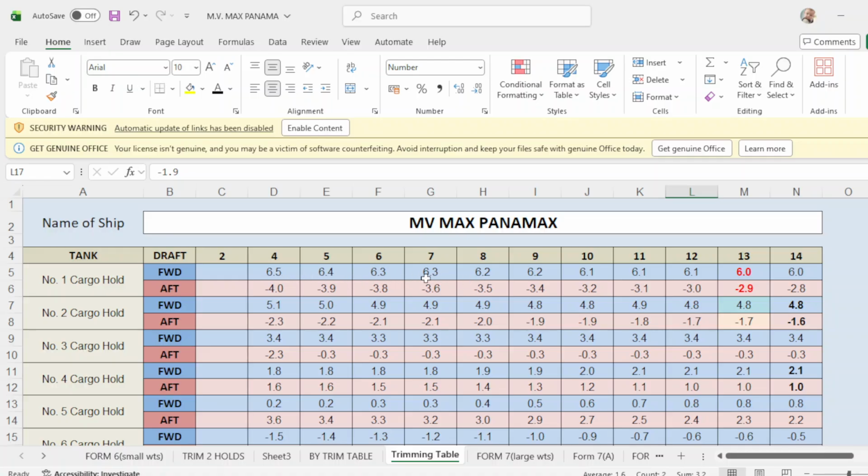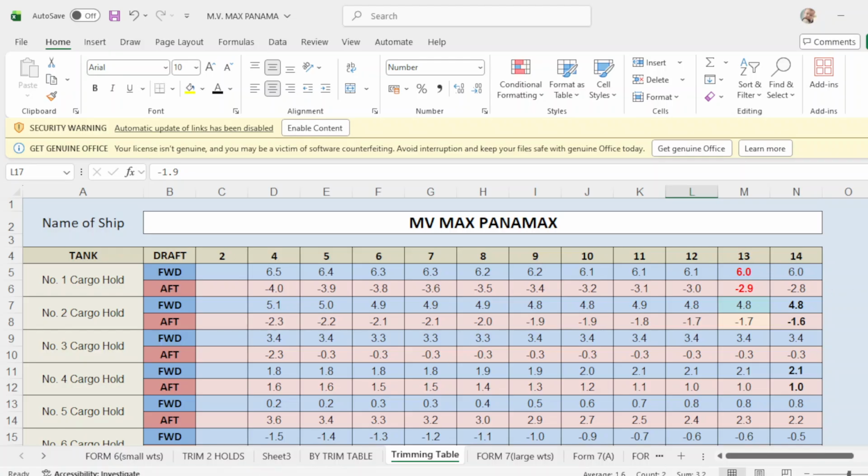So it's just a matter of putting this correction in the right perspective. And from draft 9 or 8 to 14, these are all approximate figures. This is not accurate, but assuming this will be the position of the correction in this draft.